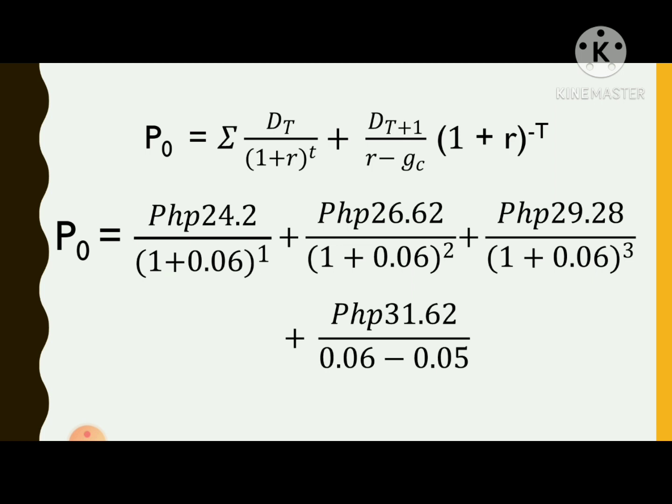So that is the fourth year of the dividend. Then, times the quantity 1 plus 0.06 raised to negative 3.